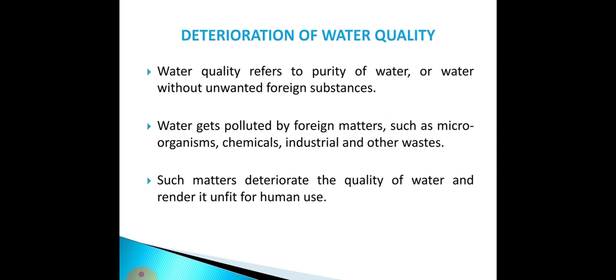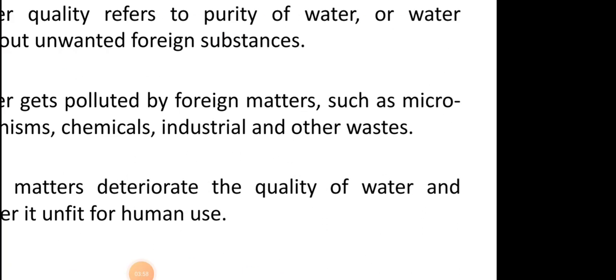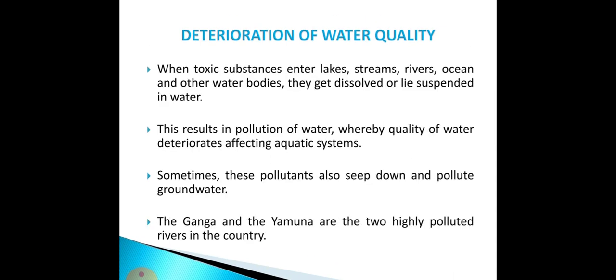So due to that, the quality of the water is decreasing day by day, and ultimately the water becomes unfit for human use. Now the next thing: toxic substances mix with rivers, lakes or the ocean, get dissolved in the water, and this results in water pollution.